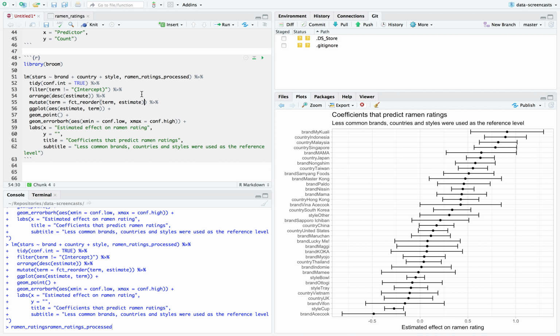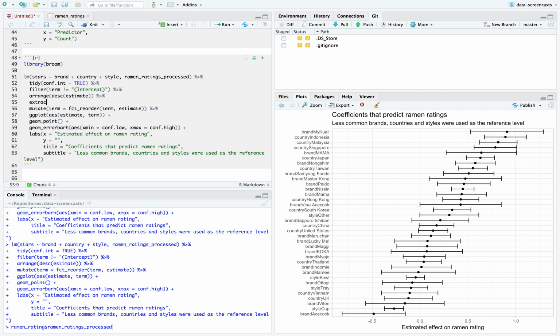I'm going to extract brand, country. Trying to figure out how to split this. The way to split is I want something that is not uppercase and then uppercase everything else. It looks like that is the only type of predictor I have here.